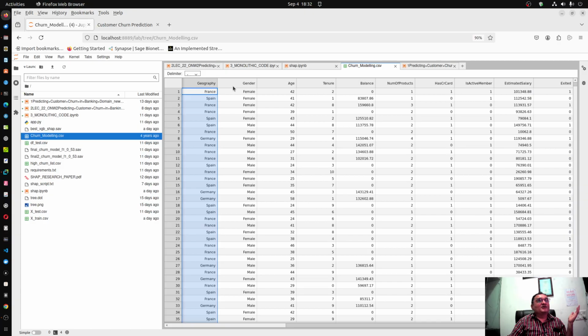Okay, so for that unknown data, only these columns would be there. This geography, gender, etc., this one row, this is called a feature vector. So on the basis of the feature vector, we want to predict the outcome.